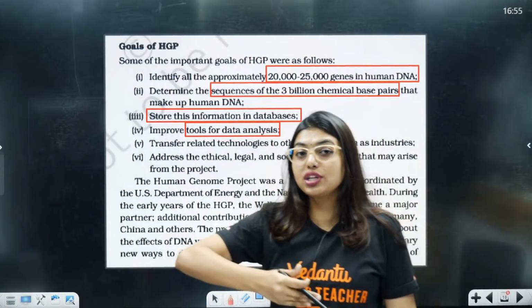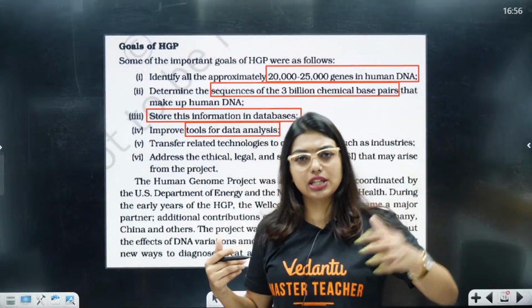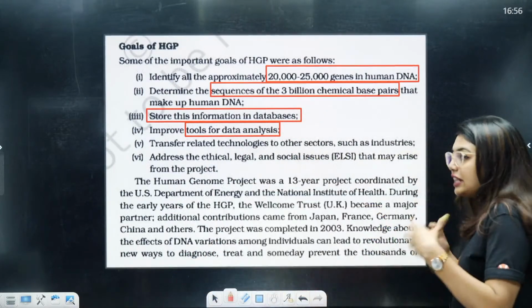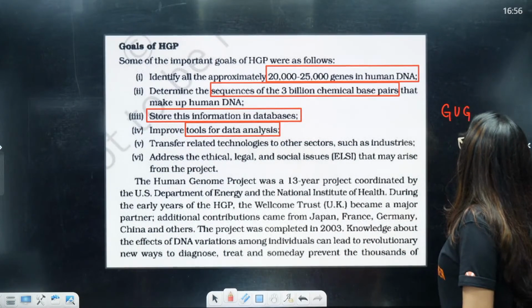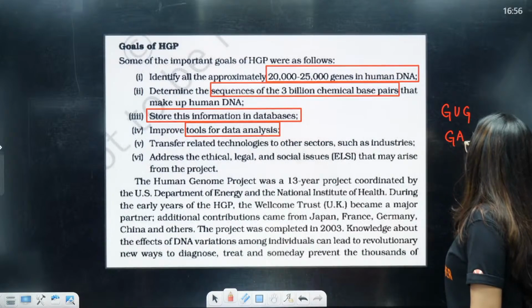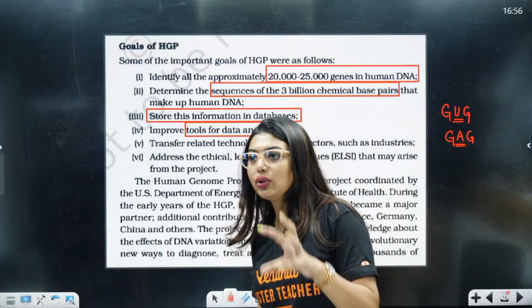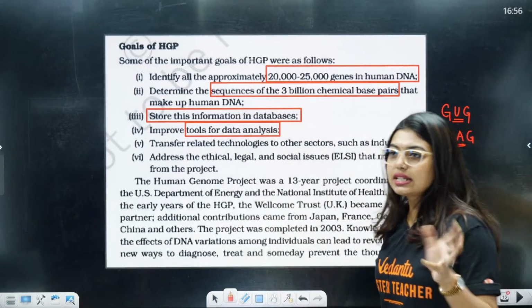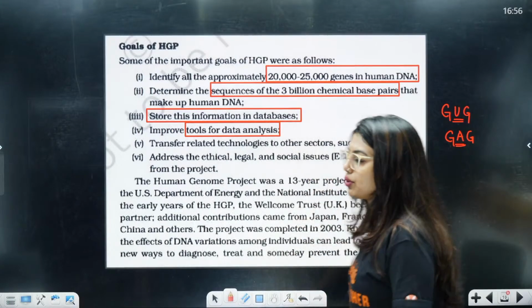We can also use it for understanding whether a disorder has happened because of a change in the sequence, like how we talk about sickle cell anemia, right, where a point mutation has happened. If I never knew the sequence, how would I know that GAG is coding for glutamate, and instead GUG is coding, and valine got coded? How would I know that there is a mutation happening? Only if I know the sequence. Okay, clear? Yes, only some examples are given. You do not have to worry. Only the lac operon you can remember.